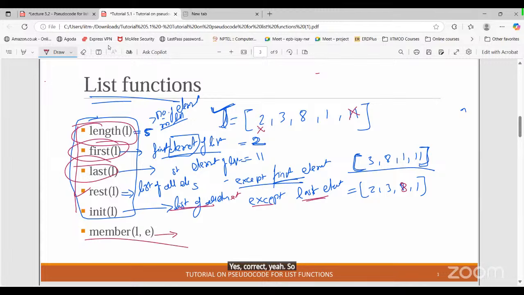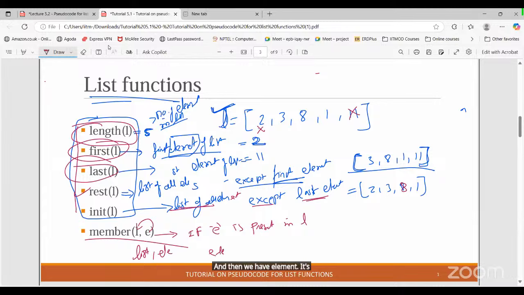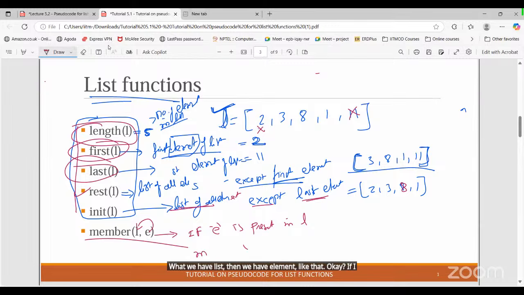So this will check if E is present in list L or not. Remember, first we have the list and then we have the element. It's not element and then list. First the list, then the element, like that. If I say member L comma 3, what's the output? It will give us either true or false.